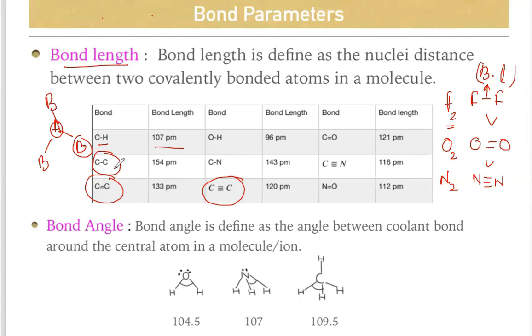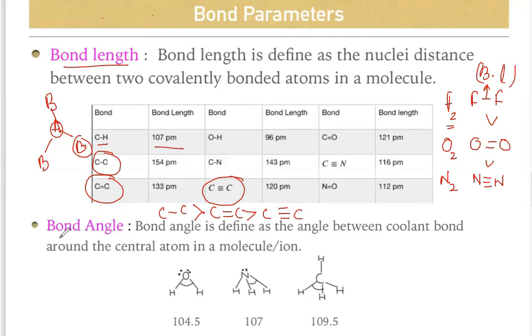If you compare these three bond lengths, carbon-carbon triple bond length is 120 picometer, double bond is 133, and single bond is 154. That means the carbon-carbon single bond length is more than the carbon-carbon double bond and the carbon-carbon triple bond.